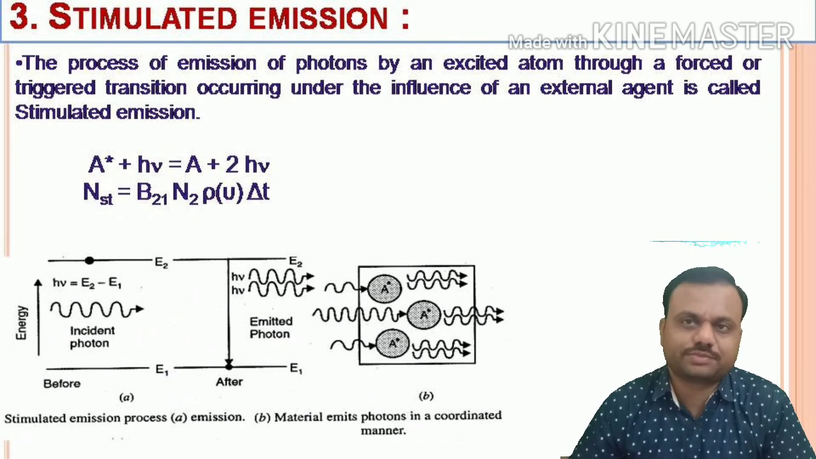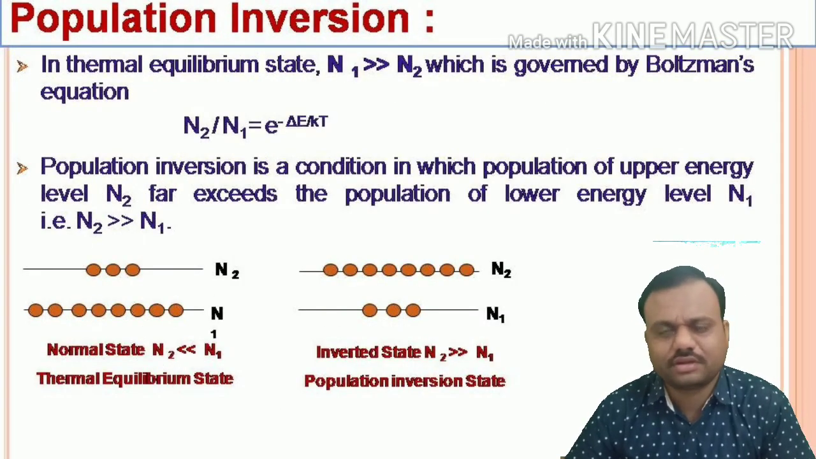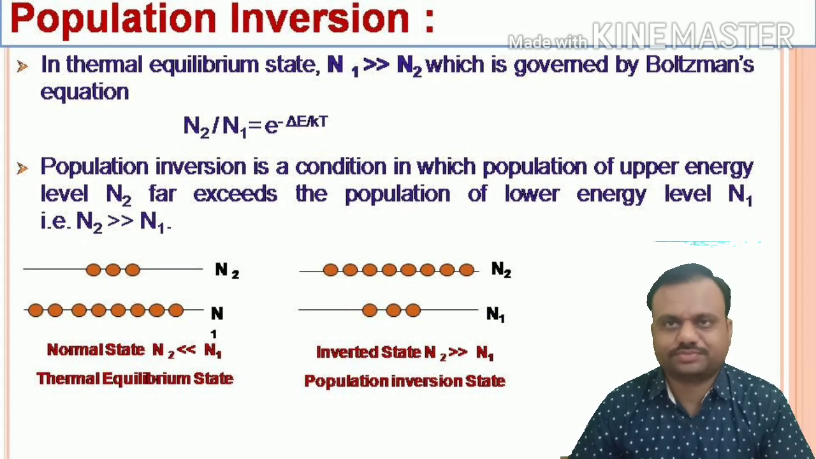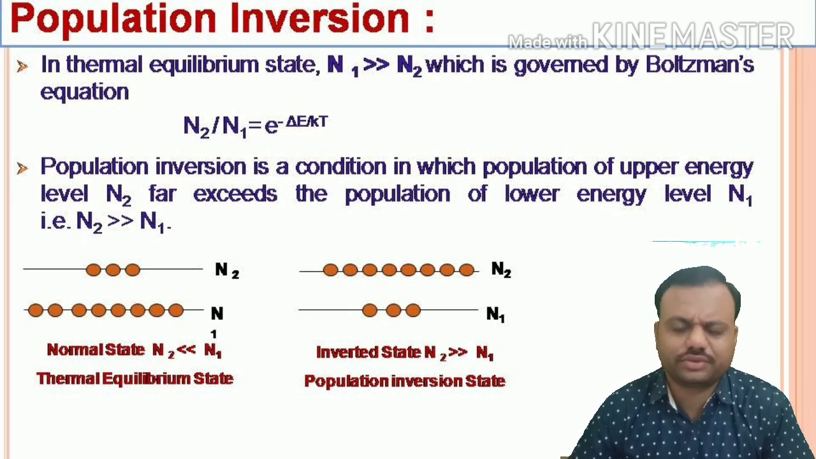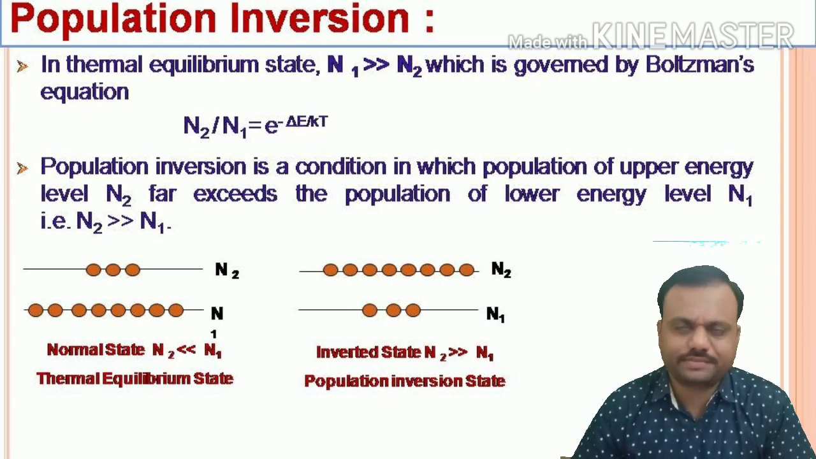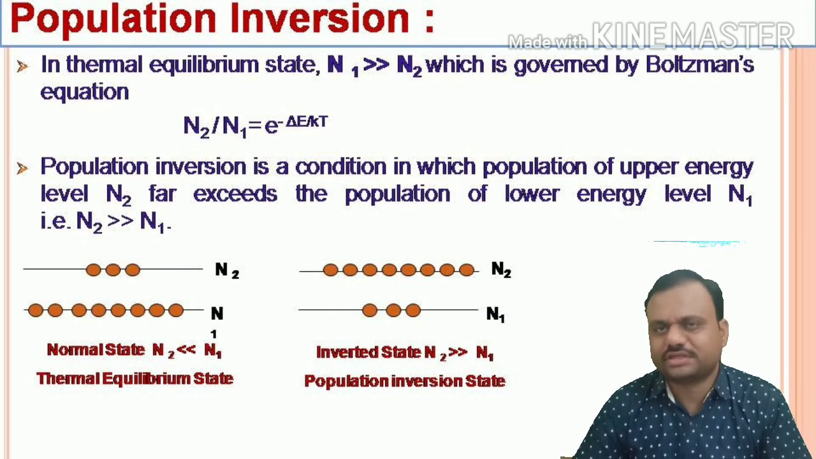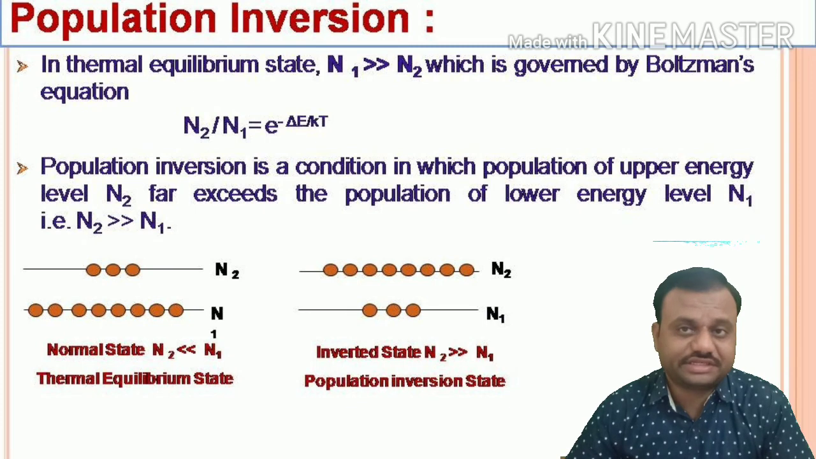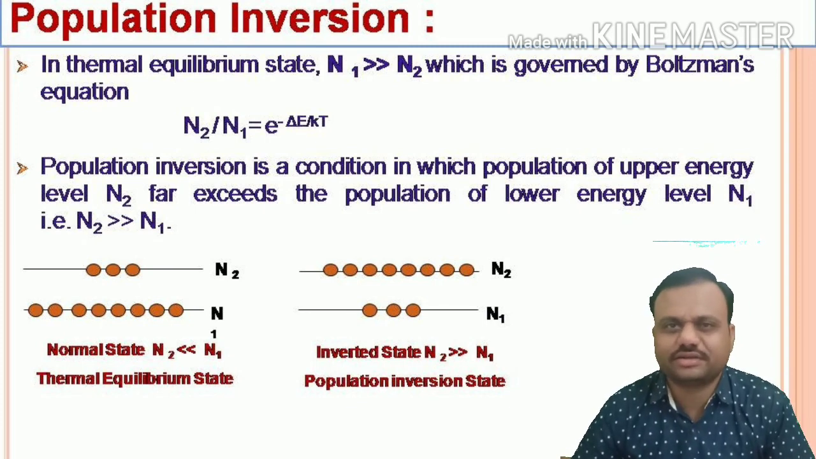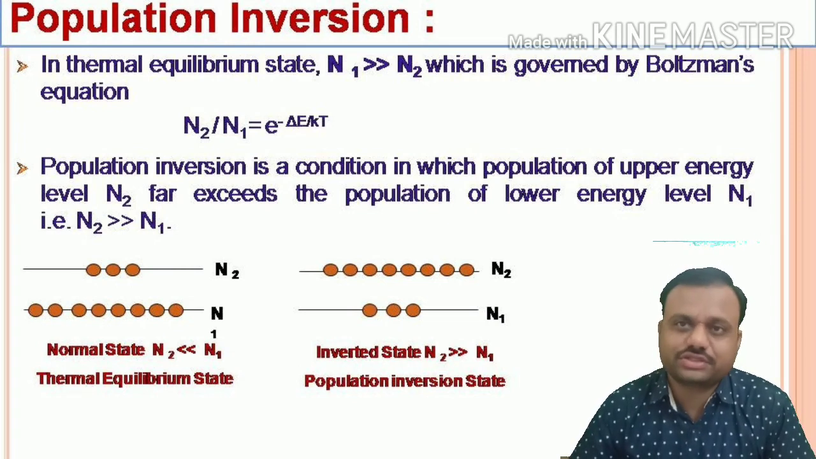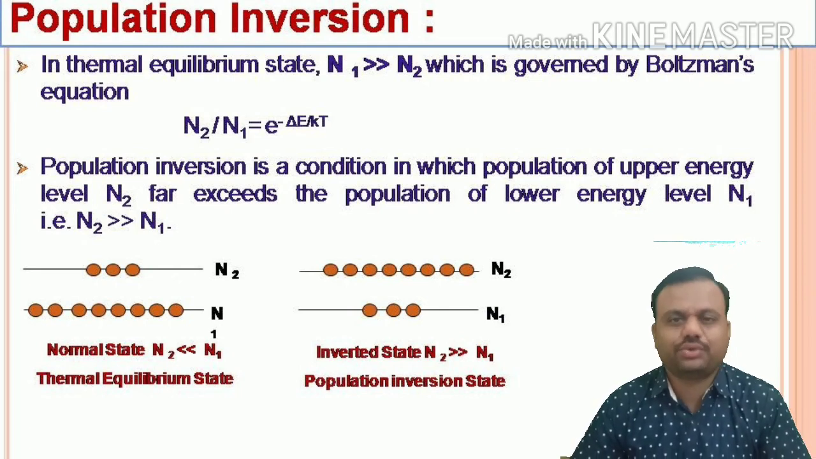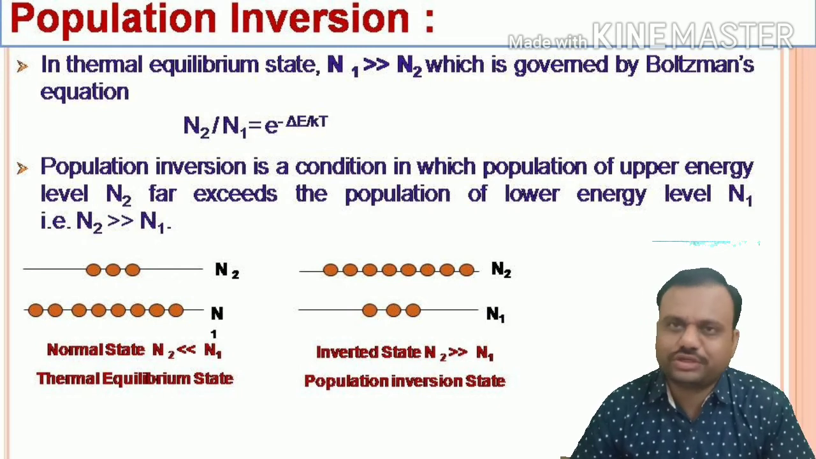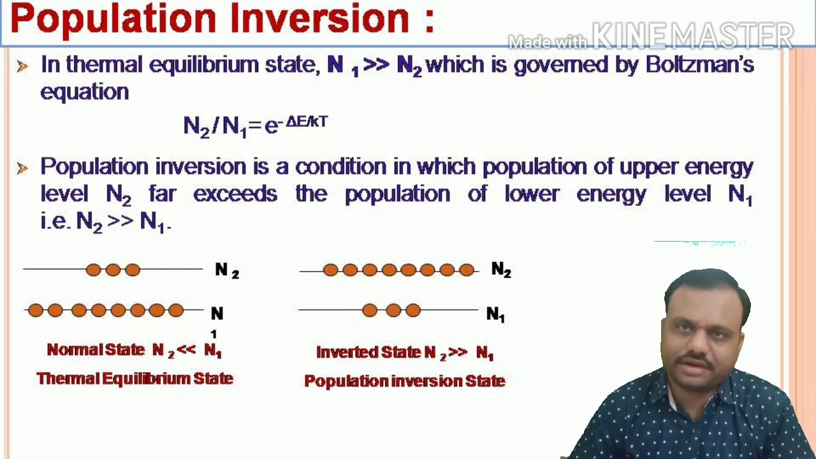Now we discuss the next point, that is population inversion. Initially we discuss the normal state. Friends, we know that normally atoms are present in the ground state and very few atoms are present in the excited state. That is, the number of atoms present in the ground state, N1, is always greater than the number of atoms present in the excited state. In thermal equilibrium, N1 is always greater than N2, which is governed by Boltzmann's equation, N2 by N1 equals exponential of minus delta E by kT.